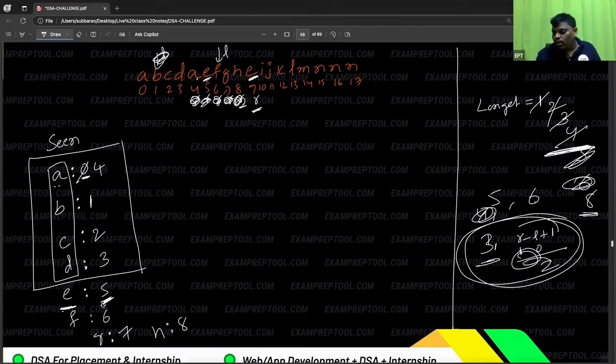But how do I know the old E is at which place? The dictionary will give it. E is there at the fifth place, so from the sixth place onwards, L will start. Other than this, nothing. This is the key. The reason I am storing the index also is that whenever a repetition comes, the old one I can skip. Now one more thing you have to remember: this new E you have to mark with its index.